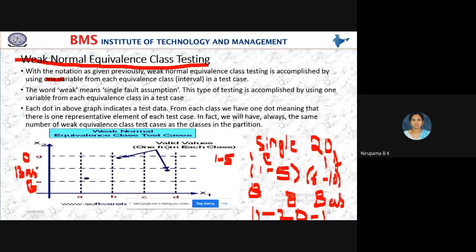Yes, all of you understood what is weak normal equivalence? I'll just give the summary. In weak normal equivalence class testing, as we know from the introduction of equivalence class testing, if the screen is not visible or my voice is not audible, then tell me immediately.